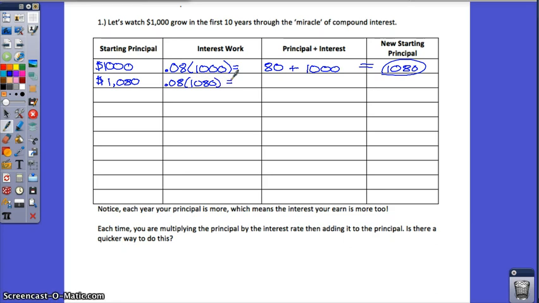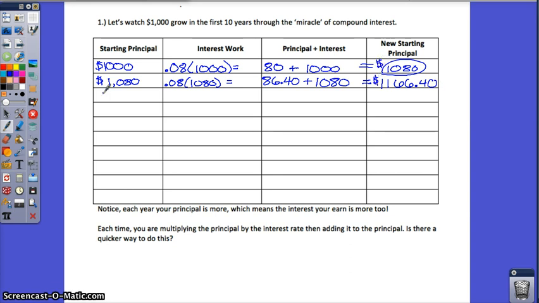Once you get that percent, in this case it's going to be $86.40, add that to your starting principal from that year. So it's going to be from this number that you had over here in the first column. So this time added to the $1,080. At the end of the second year, you'll have $1,166.40.